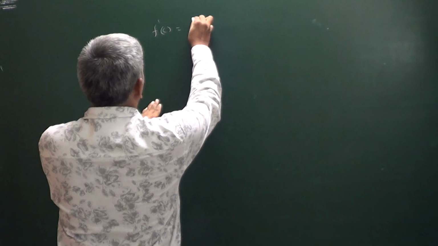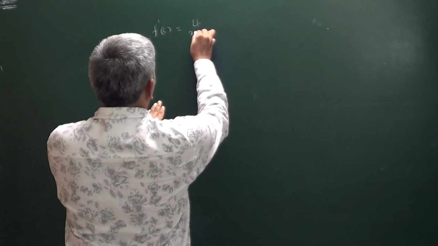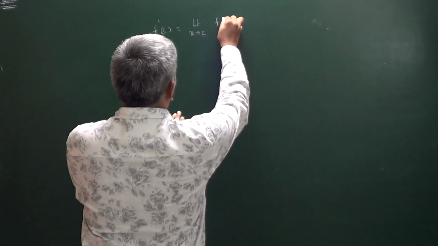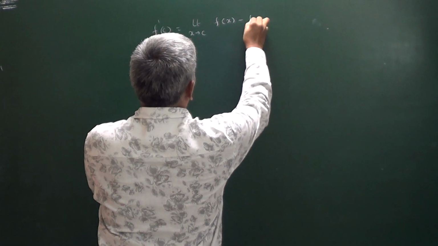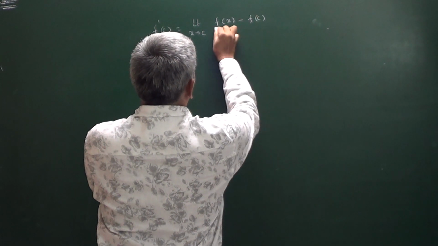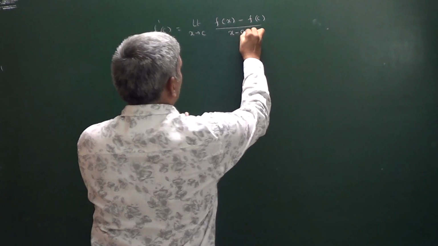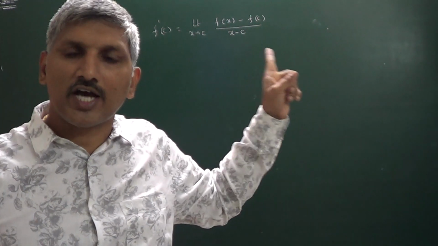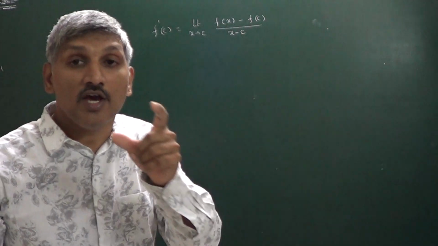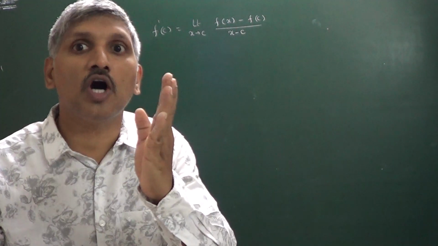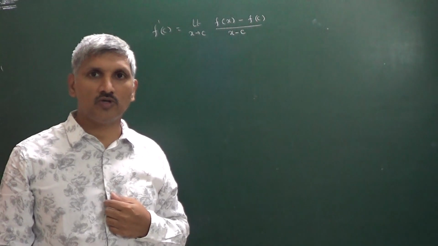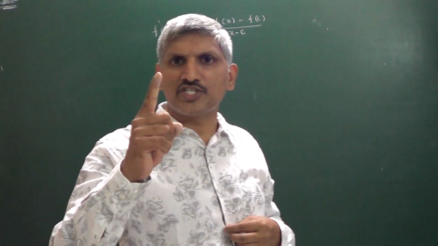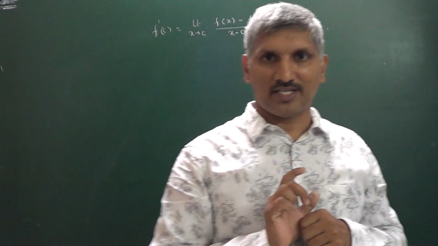That means f dash of c is equal to the limit x tends to c, f of x minus f of c divided by x minus c. This value exists. I am saying that value exists. F dash of c exists. Then I can say the function is no doubt continuous at x equals c. That means every differentiable function is continuous.